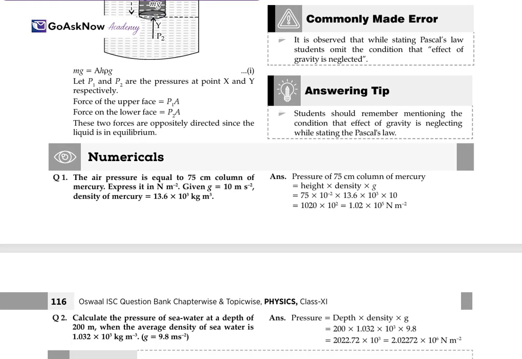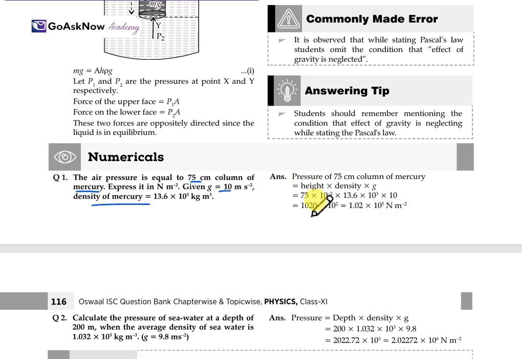Now moving to the next, the numericals based on this. First: the air pressure is equal to 75 centimeter column of mercury. Express it in Newton per meter square. Given g is equal to 10 meter per second square, and the density of mercury is also given. So pressure is 75 centimeter column of mercury, which will be equal to height into density into g, where H is height, ρ is the density and g is the acceleration due to gravity.